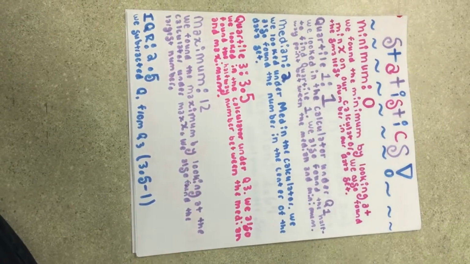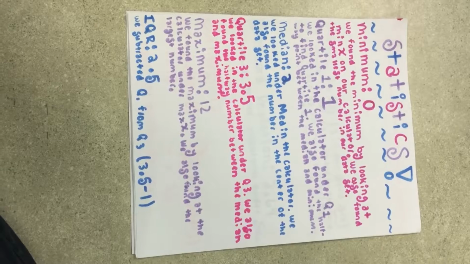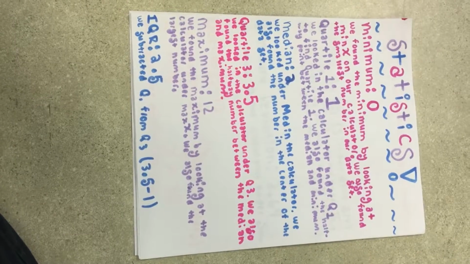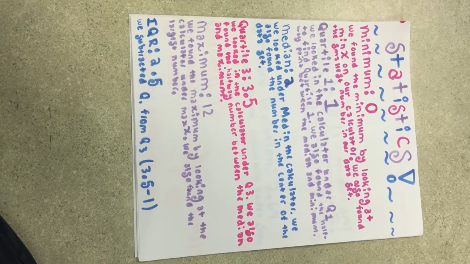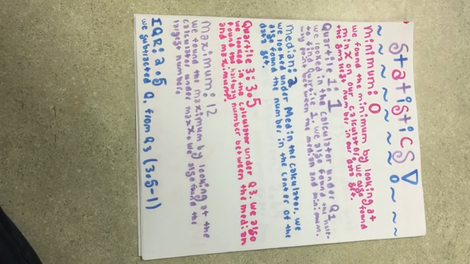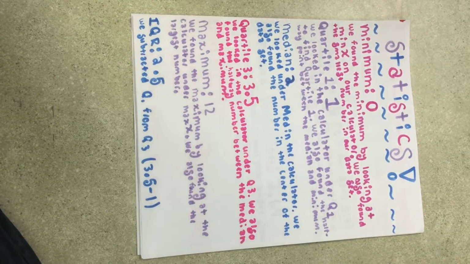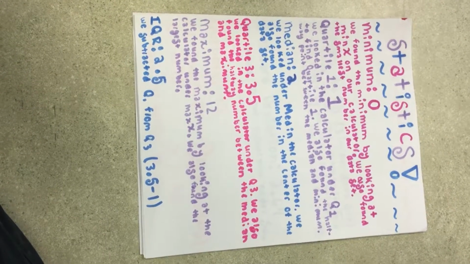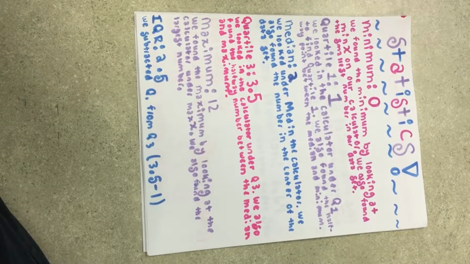Here are our statistics. Our minimum number was 0. We found the minimum by looking at min x on our calculator. We also found the smallest number in our data set. Quartile 1 was 1. We looked in the calculator under Q1. We also found the halfway point between the median and the minimum. Our median was 2. We looked under median in the calculator. We also found the number in the center of the data set.